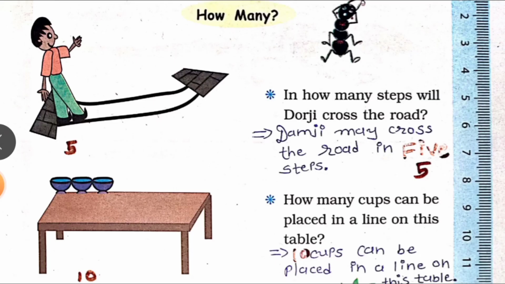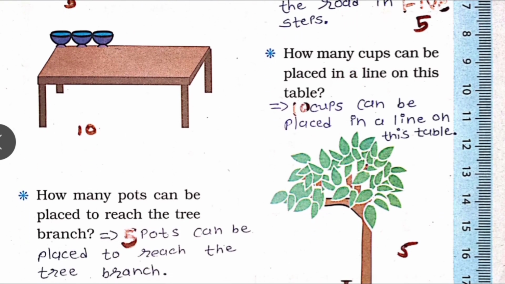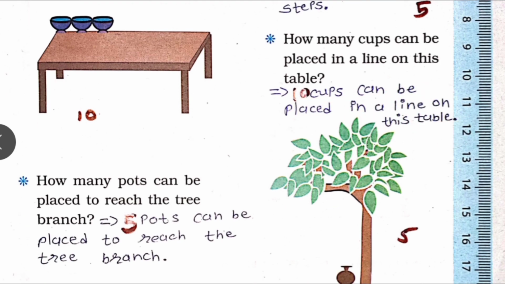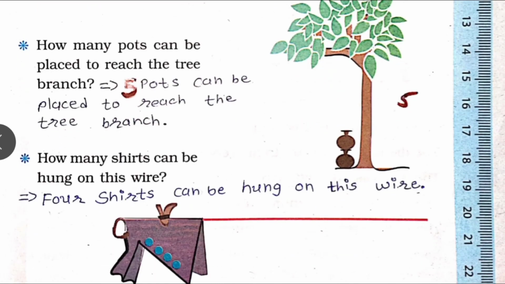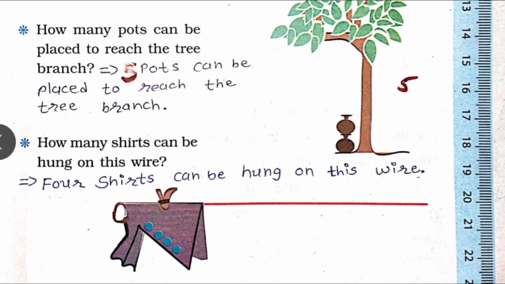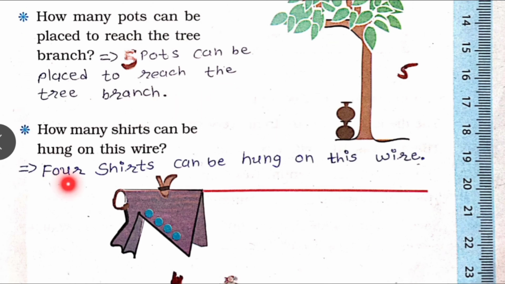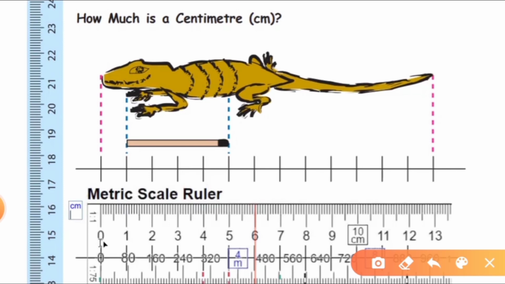Now write the answers. Darji may cross the road in 5 steps. Next, 10 cups can be placed in a line on this table. 5 pots can be placed to reach the tree branch. 4 shirts can be hung on this wire.